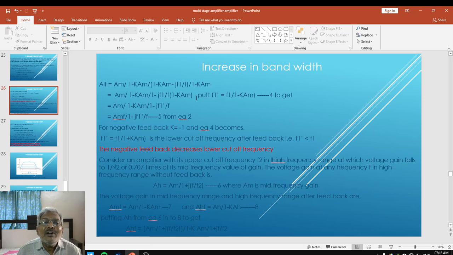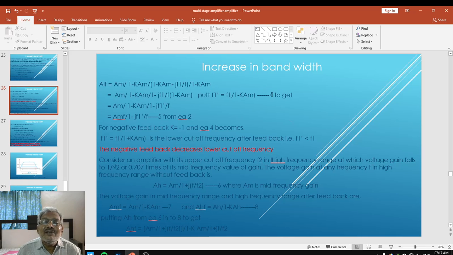We are going to put now F1 dash is equal to F1 upon 1 minus K times AM. Let me call this equation number 4. In this equation, put F1 upon 1 minus K times AM equal to F1 dash. It is a new frequency in the low frequency region after feedback.